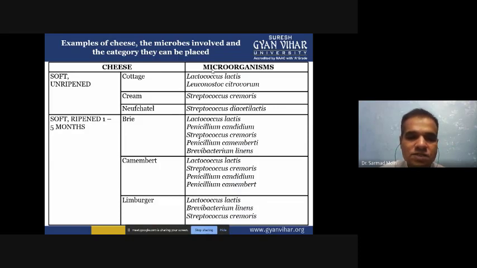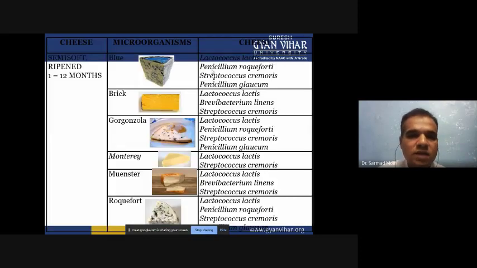Then for camembert type of cheese, you can utilize Lactococcus lactis, Streptococcus cremoris, Penicillium candidum, and Penicillium camemberti. Limburger type of cheese is produced by Lactococcus lactis, Brevibacterium linens, and Streptococcus cremoris. Blue type of cheese you can produce with Lactococcus lactis, Penicillium roqueforti, Streptococcus cremoris, and Penicillium glaucum. Brick, Gorgonzola, Monterey, Munster, and Roquefort are other types of cheese.